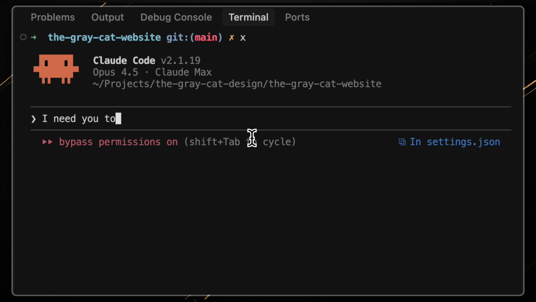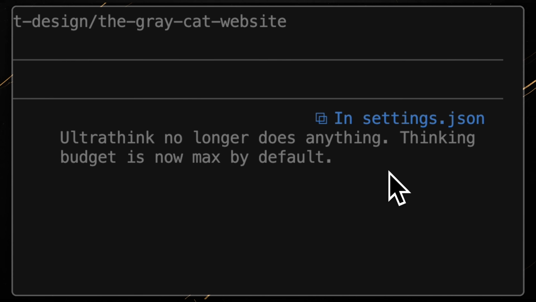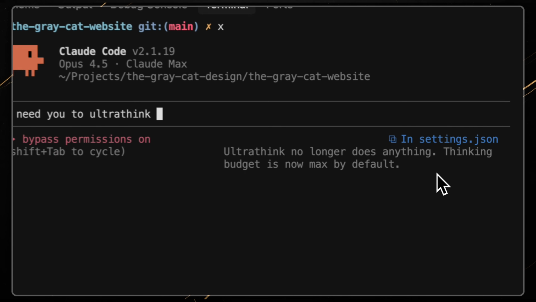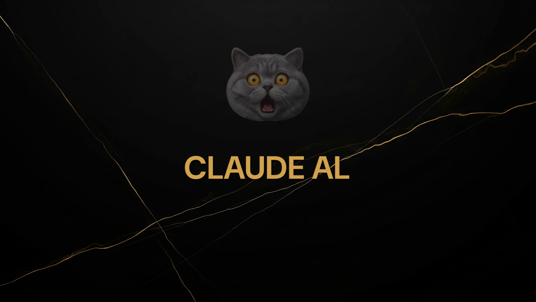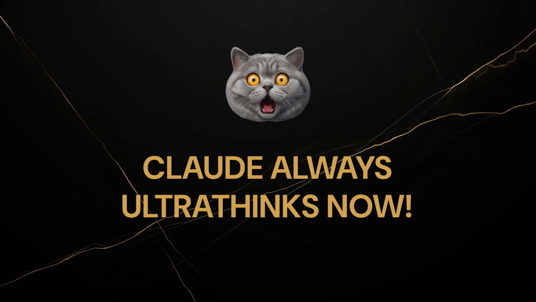Another big change: extended thinking is now enabled by default. You don't need to type ultrathink or any magic keywords anymore. Claude Code automatically uses its full thinking budget. For models like Opus 4.5, that's a lot of reasoning power working behind the scenes.